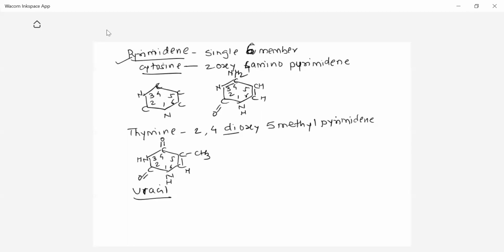Now, what is the structure of uracil? Uracil is 2,4-dioxypyrimidine. That is a simple structure, 2,4-dioxypyrimidine. And the pyrimidine structure will be like this.